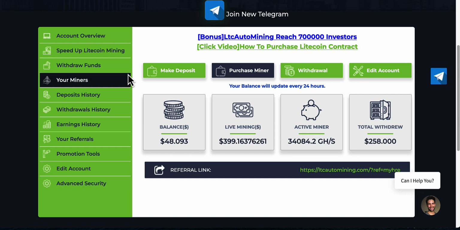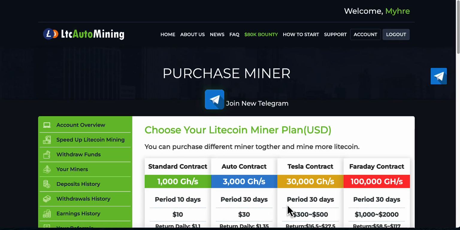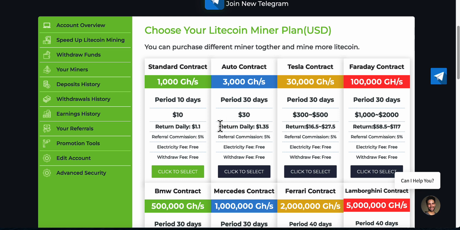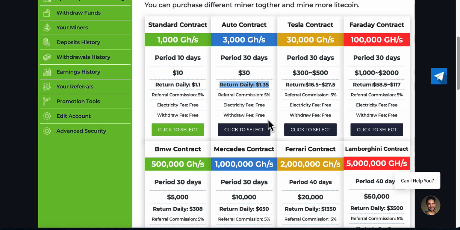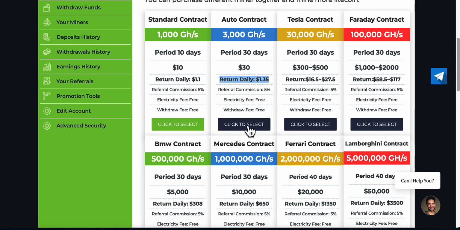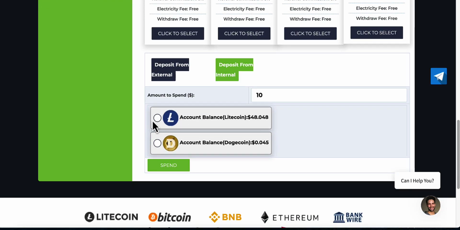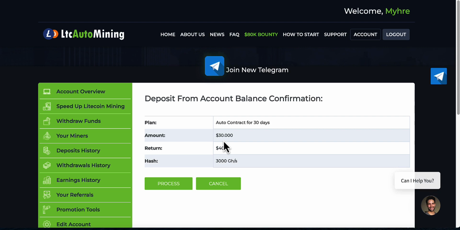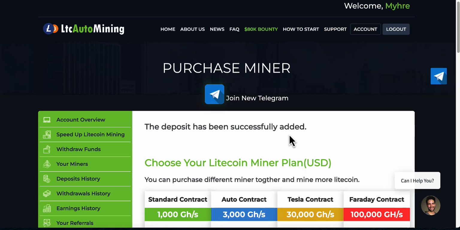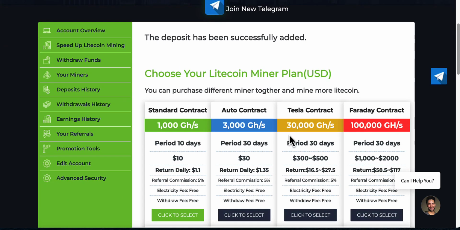So all I'm going to do is just go to speed up miner. I'm going to go to the contract there. Remember, I've already got one of these which runs out very soon, but I'm going to purchase another one. So, you know, your daily returns is 135. It all helps. Not a great deal, but it helps. It will all build up. So I'm going to select that. I'm going to deposit from my internal. As you can see there, I've got the balance of my Litecoin. Send. And there we go. Look, there's another contract. So progress. And that is successfully done. So now I've got another contract for $30.